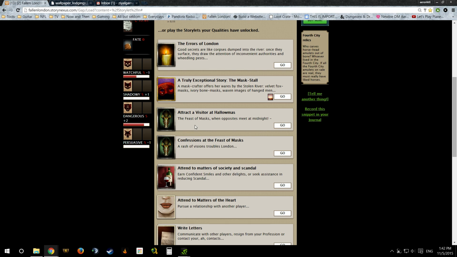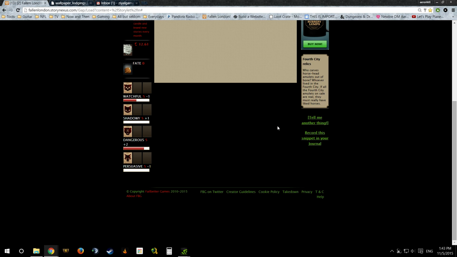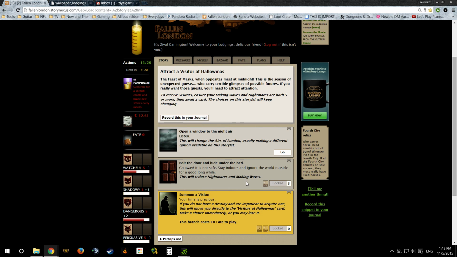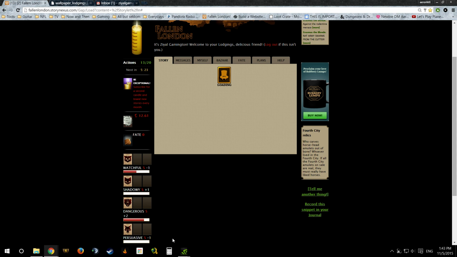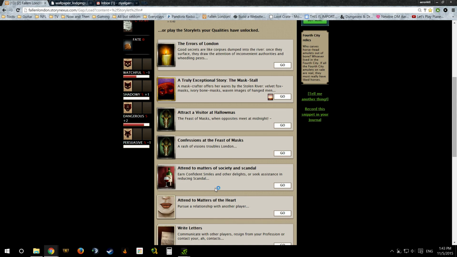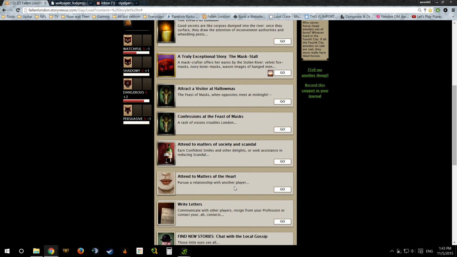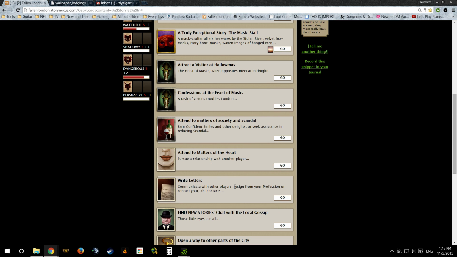What's interesting about this is that since this is during the Halloween time, we got ourselves special silver borders here. And these are things that happen during Hallowmass, which is Halloween time, since that's still going. I believe it's like one of the last days of it. These are special things that are only around for this time period. But we don't really have anything that's going to allow us to do that sort of stuff yet. You kind of have to be a little bit more established to jump in on some of the things. But you don't have to be really established. That's what's kind of great, is that you just have to have been learning the basics, and then you have yourselves into a better place.